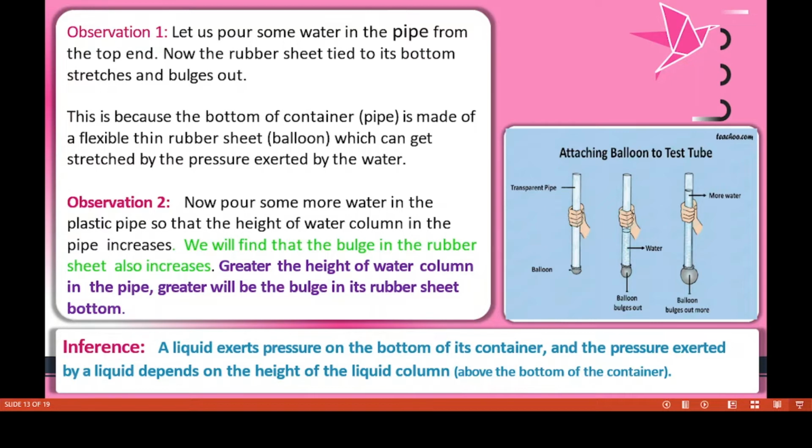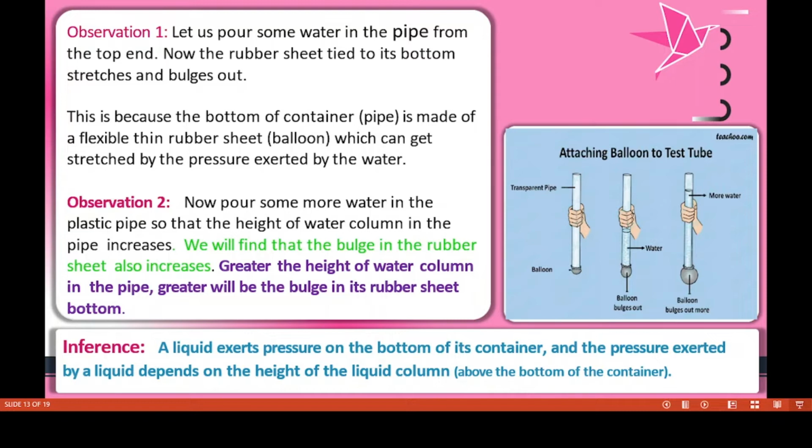First one, I will not pour any water. Second one, we have to pour some water inside that transparent pipe. At that time the balloon bulges out, and then I put more water, and at that time my balloon bulges out more. From this, what do you understand, children? We will find that the bulge in the rubber sheet also increases. So the greater the height of the water column in the pipe, the greater will be the bulge in its rubber sheet bottom.